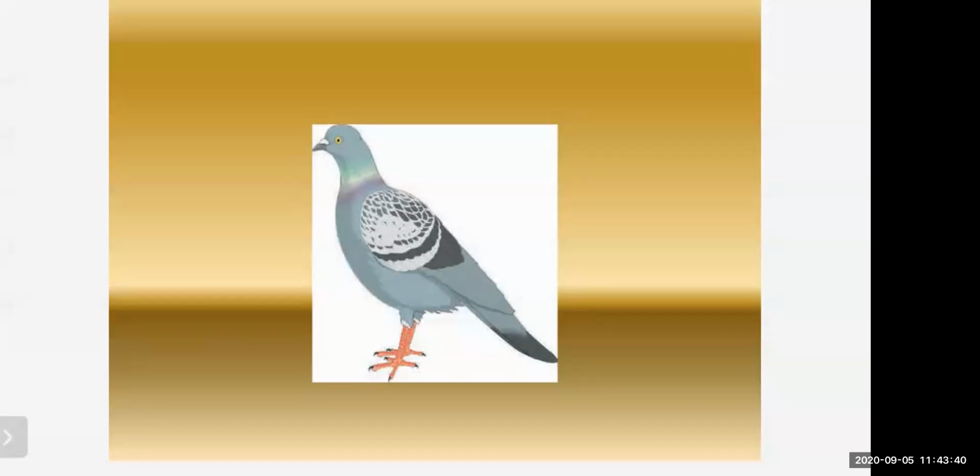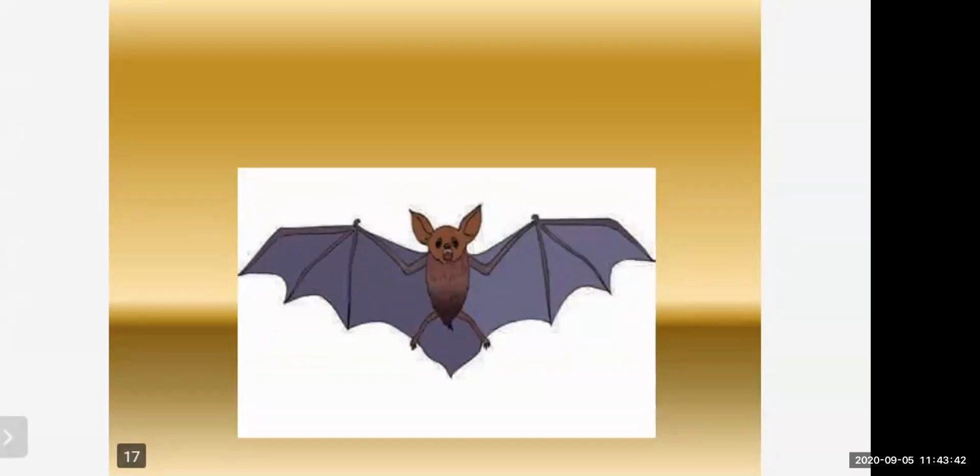And the final one is class Mammalia. What does Mammalia mean? Presence of mammary glands is the typical character of Mammalia. Example is the bat. So in the PPT you can see a bat, a warm-blooded animal. Body is divided into head, neck, trunk and tail. Digits are provided with nails, claws and hooves. Exoskeleton is in the form of hairs or fur. Examples: human beings, elephant, kangaroo, dolphin, bat, etc.